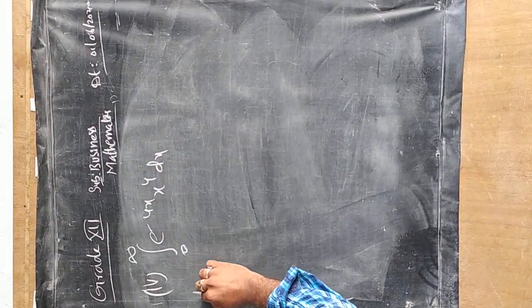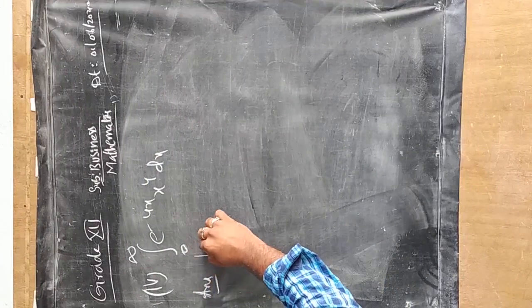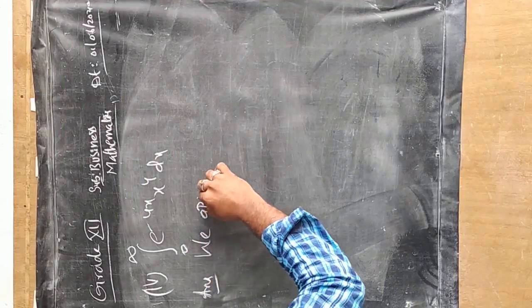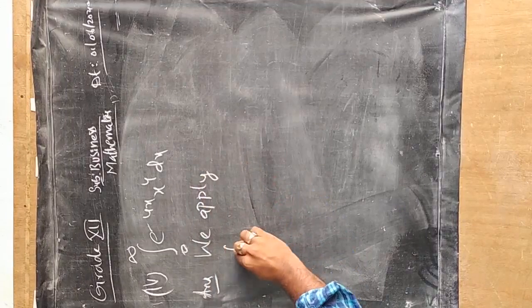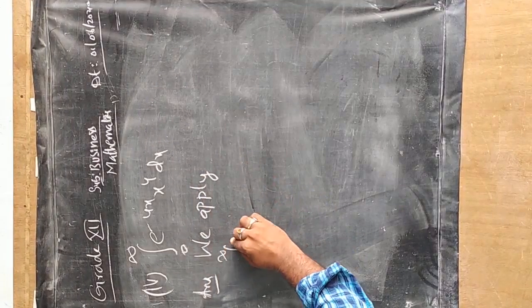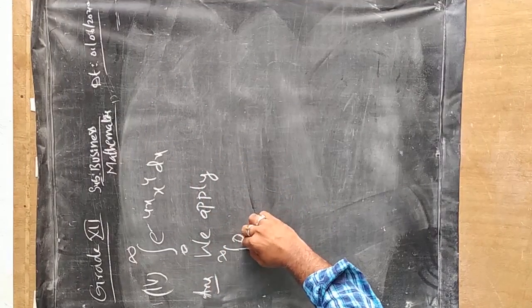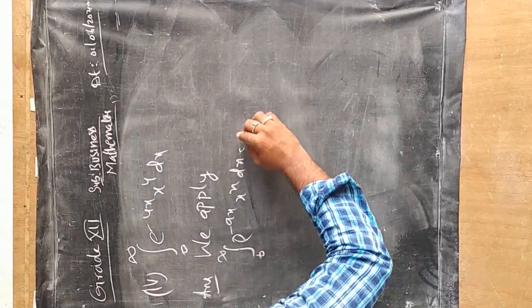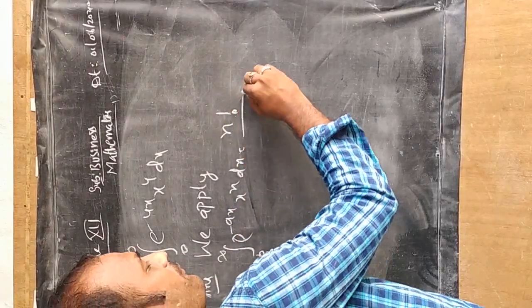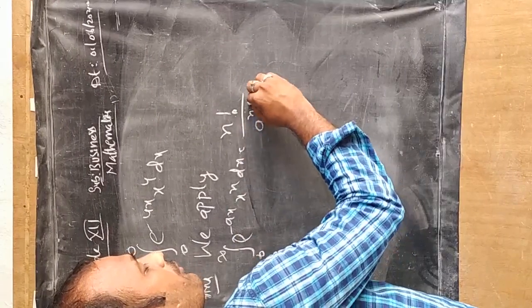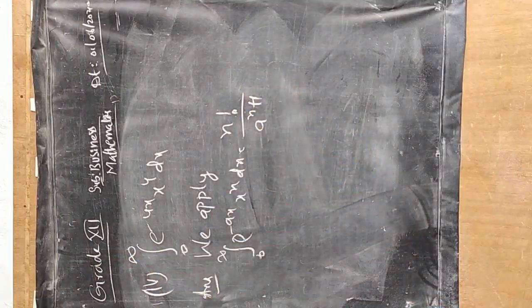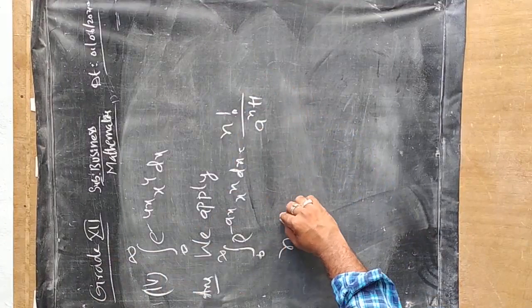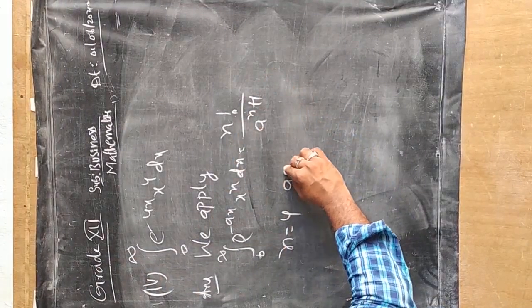It is a similar question to what we have solved previously, the same question here, with the values changed. What is the formula we are going to apply here? Integral 0 to infinity e power minus ax x to the power of n dx can be written as n factorial by a to the power of n plus 1. So here n value is 4, a value is also 4.